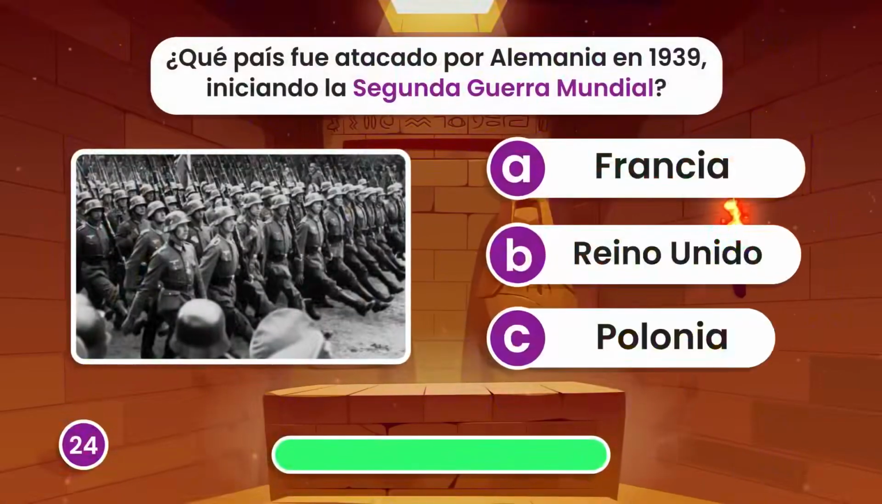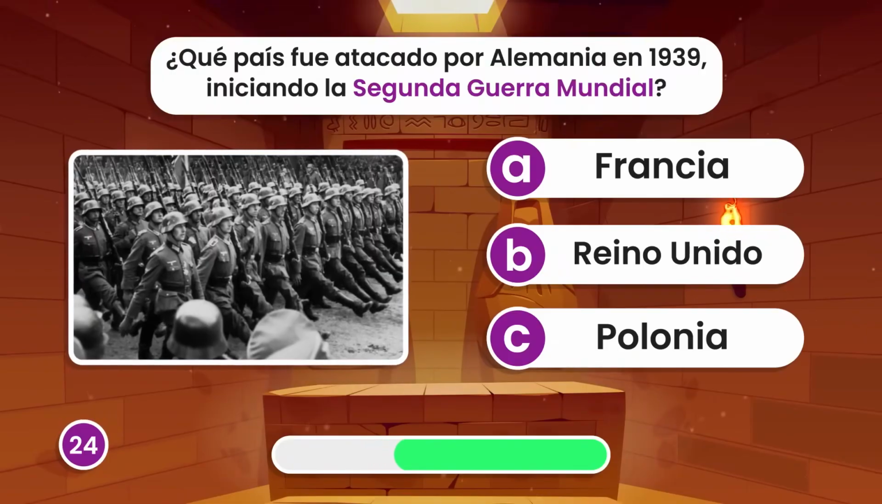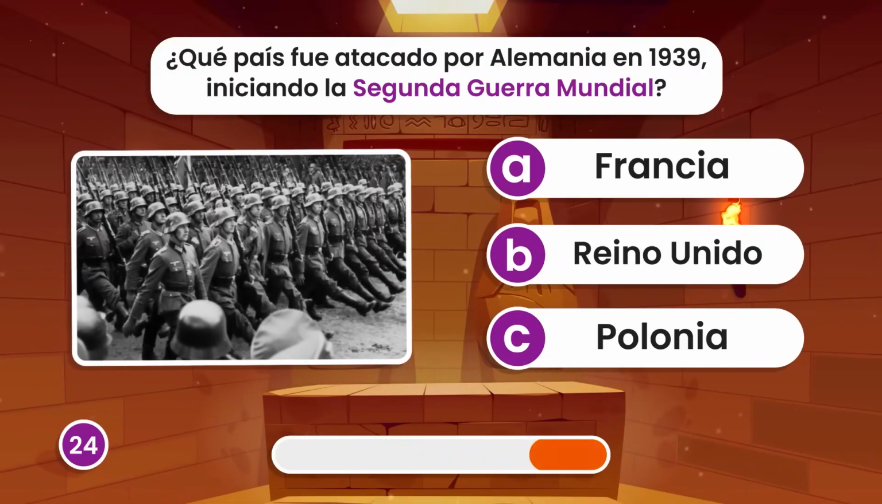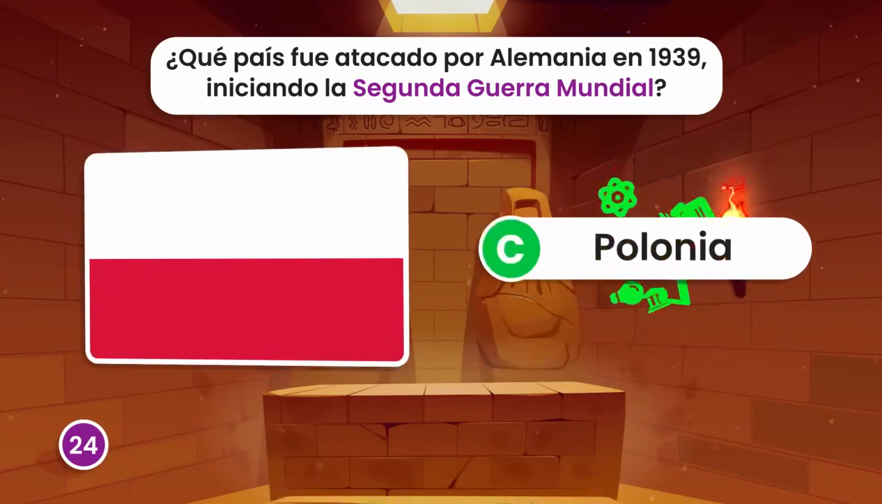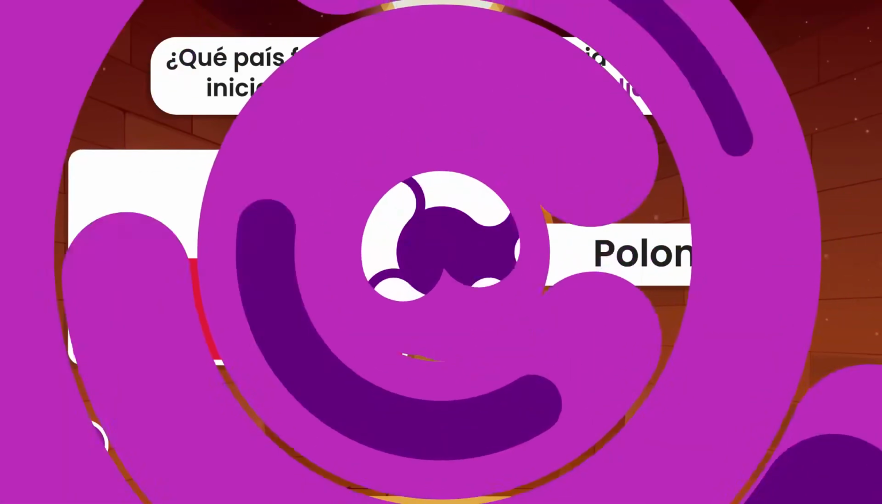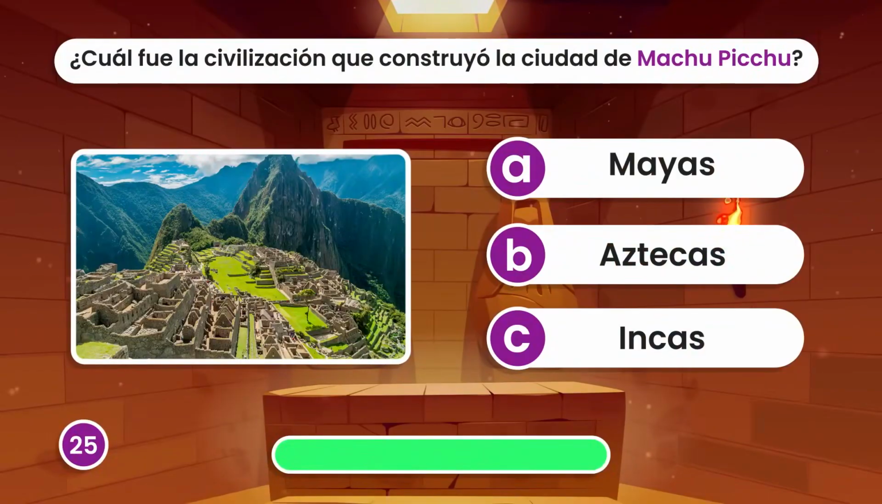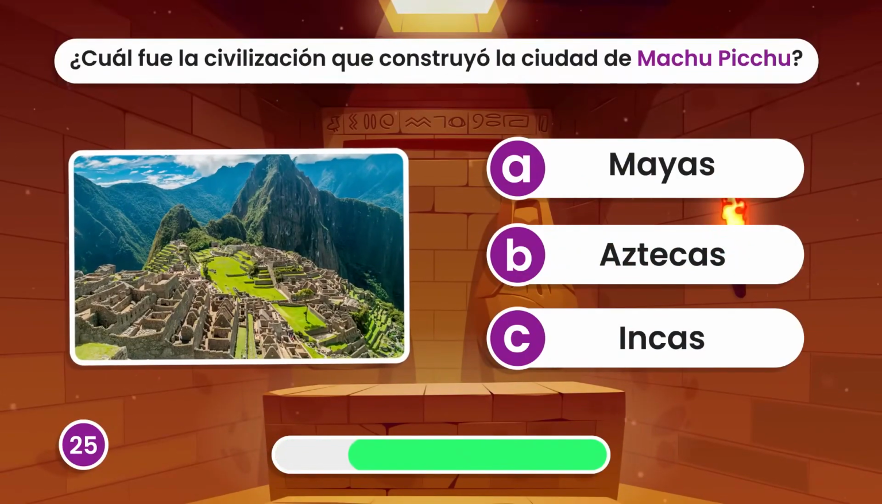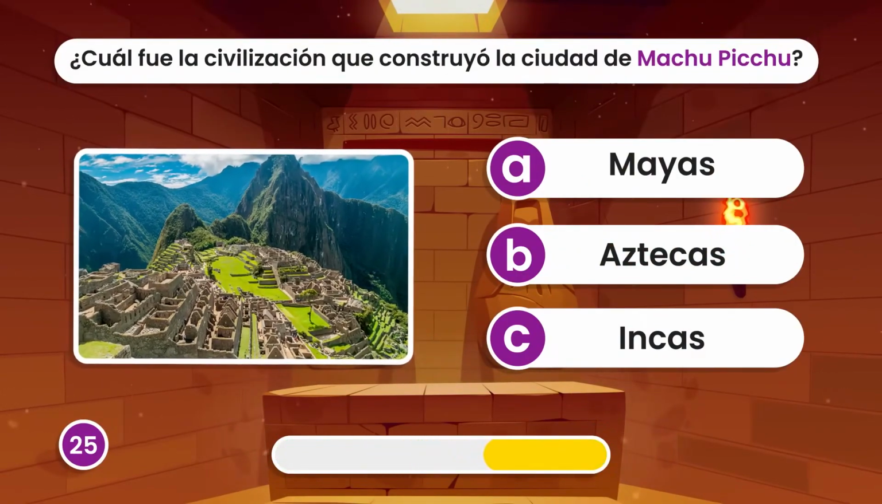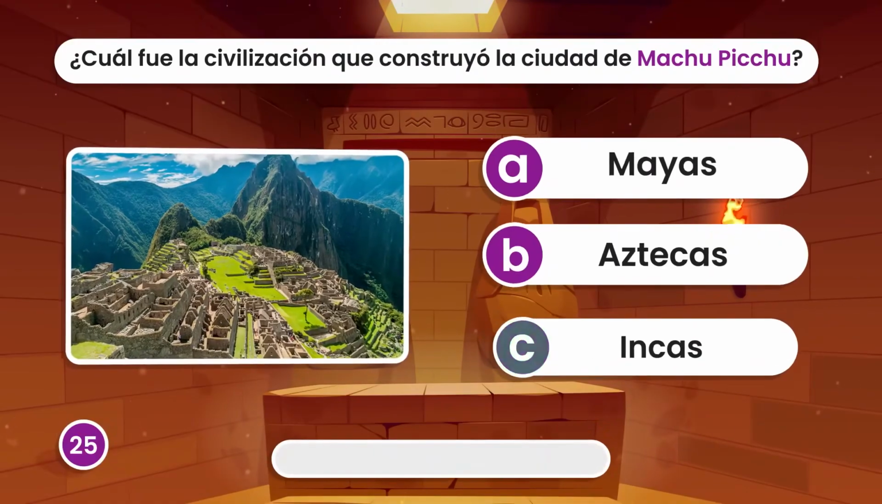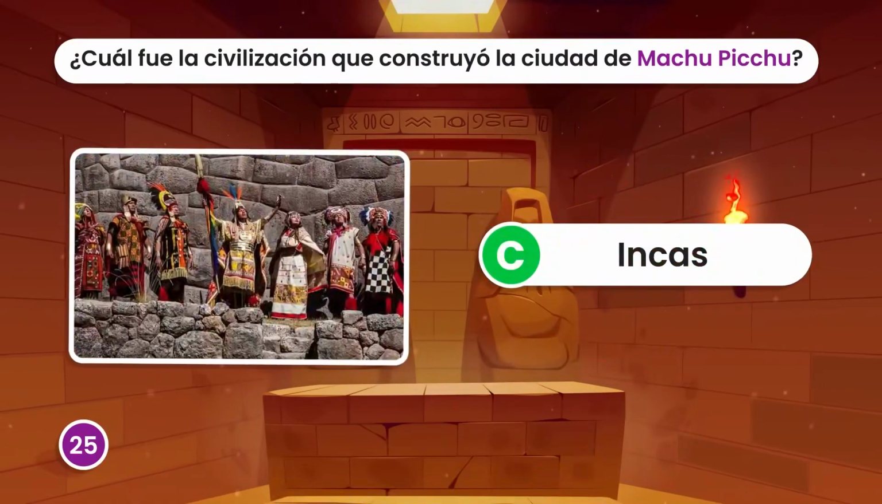Which country was attacked by Germany in 1939, starting World War II? Poland. Which civilization built the city of Machu Picchu? Was it the Incas?